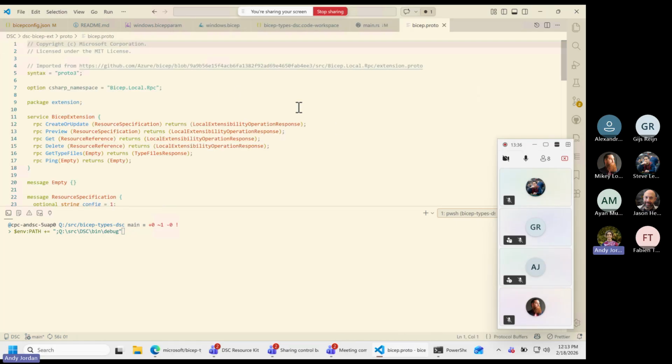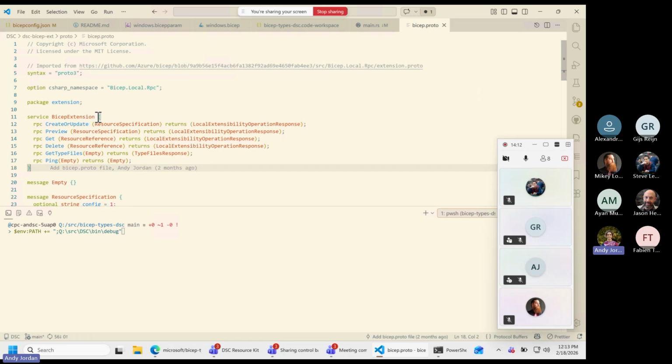Bicep.proto. This comes from the Bicep project itself. It's saying, hey, you just need to make a gRPC service that responds to these calls of create or update, preview, get, delete, get type files, and ping for these resource specifications. And that's the great news for DSC: we map to the same interface. This was a good move early on for DSC, being like, well, let's conform to the ARM spec. We were conforming to an implementation detail that got us to actually conform to a design spec. So we support the same set of things.